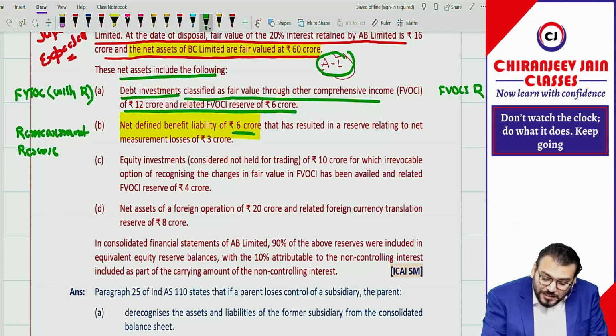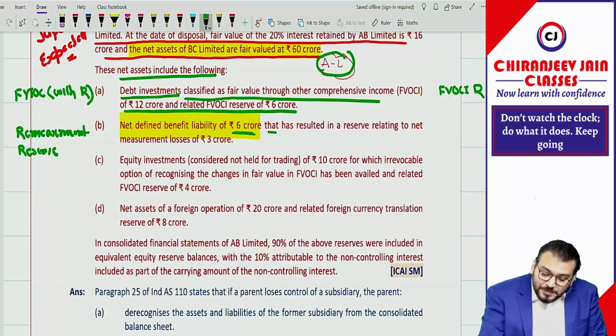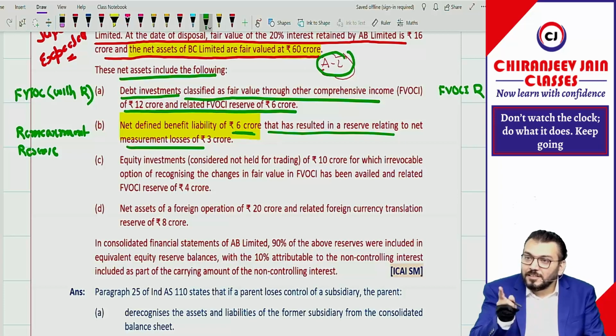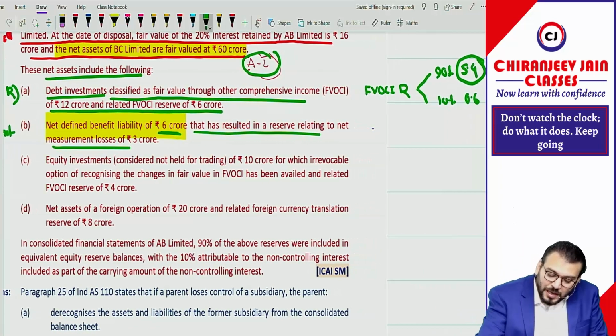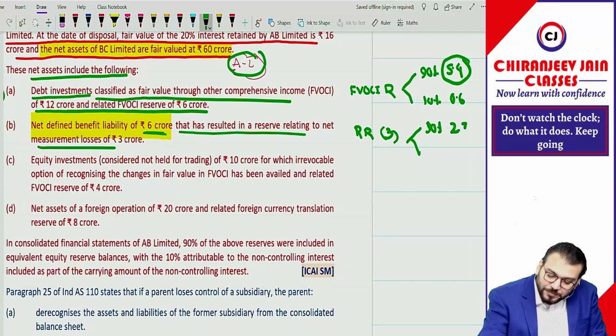So net defined benefit liability of 6 crore. This will be included in that asset. We are not discussing 6 crore. That has resulted in a reserve relating to net remeasurement loss. Loss means it is a negative reserve, of 3 crore. So we have a remeasurement reserve of how much? 3 crore negative. Tell me, 90% is how much? 3 into 90% means 2.7, and 10% how much? 0.3.